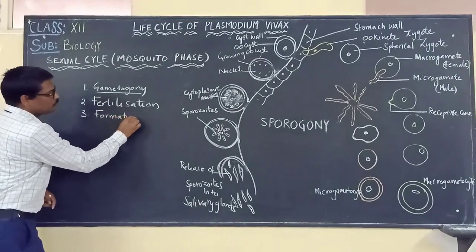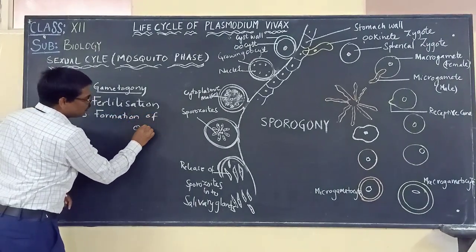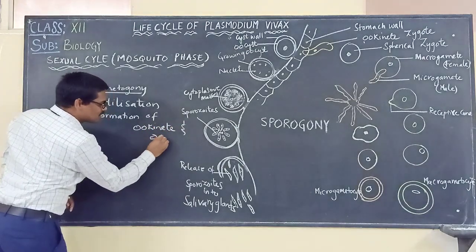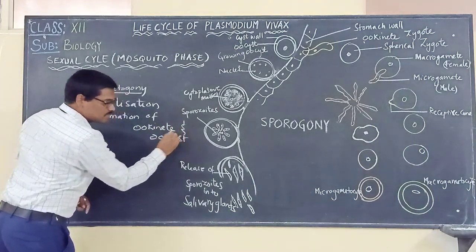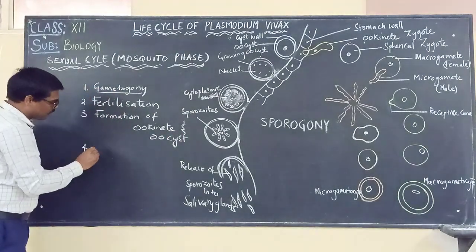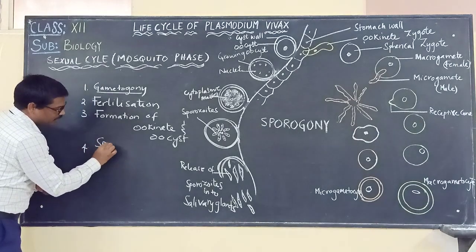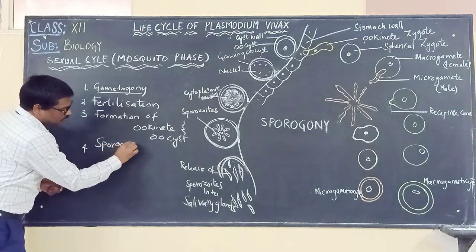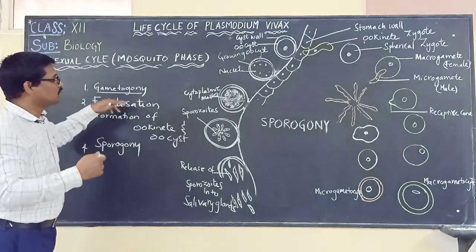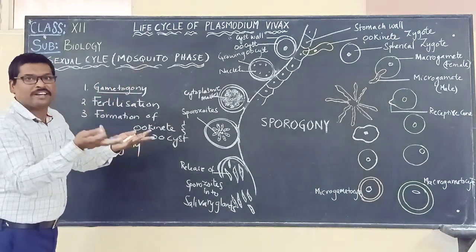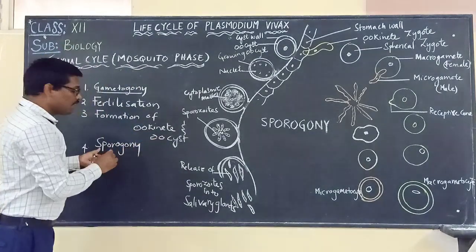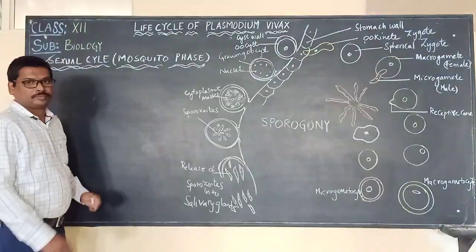Formation of ookinete, and also oocyst. And the fourth one, the last one in this mosquito phase, is the sporogony. So these are the four different stages under which the mosquito phase will be completed, or otherwise, the sexual cycle will be completed with the sporogony.